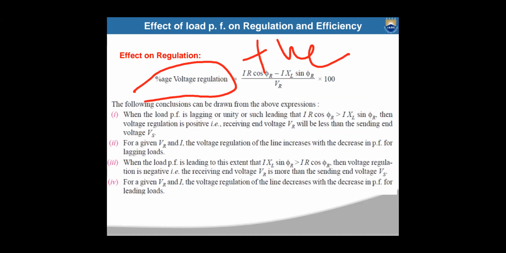When the power factor is leading, the voltage regulation will be negative.